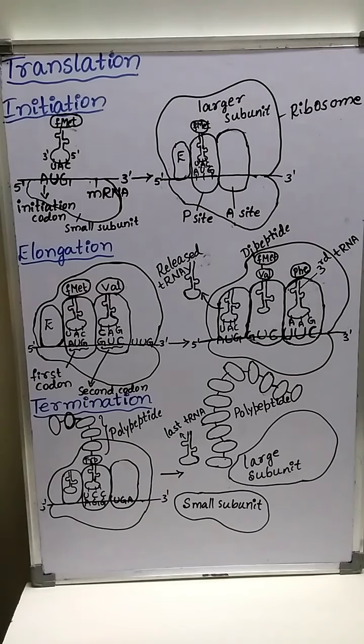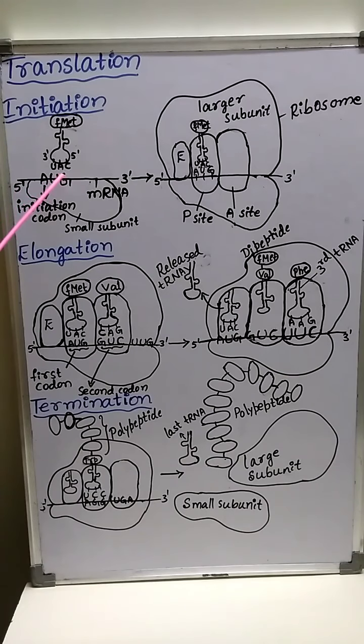The next step of translation is the initiation of the polypeptide chain. Initiation of the polypeptide chain begins with an amino acyl tRNA molecule having the amino acid methionine. Methionine is the first amino acid.